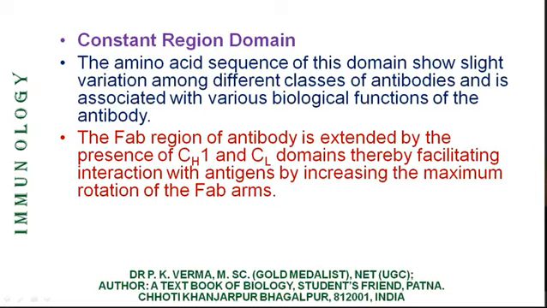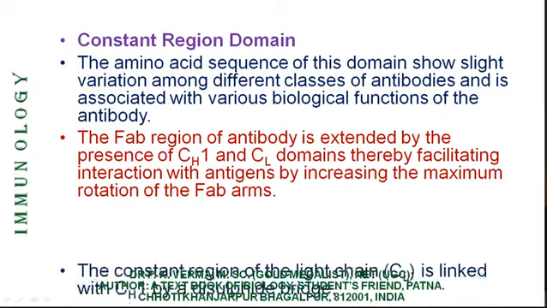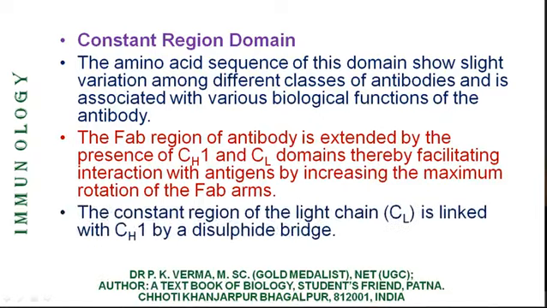Their angle can increase or decrease. The constant region of the light chain CL is linked with CH1 by disulfide bridge. I have shown the diagram. There was only one disulfide bridge between heavy and light chain near the carboxyl terminal.